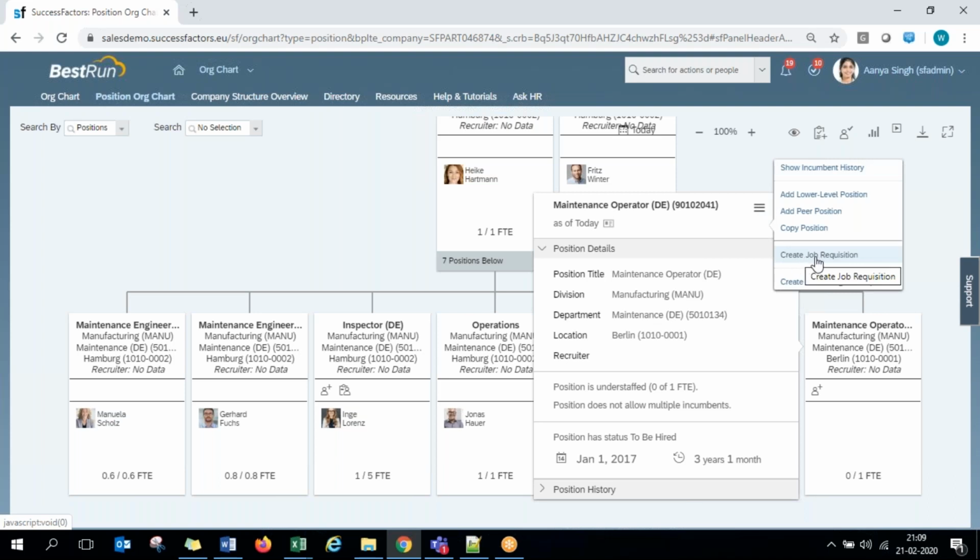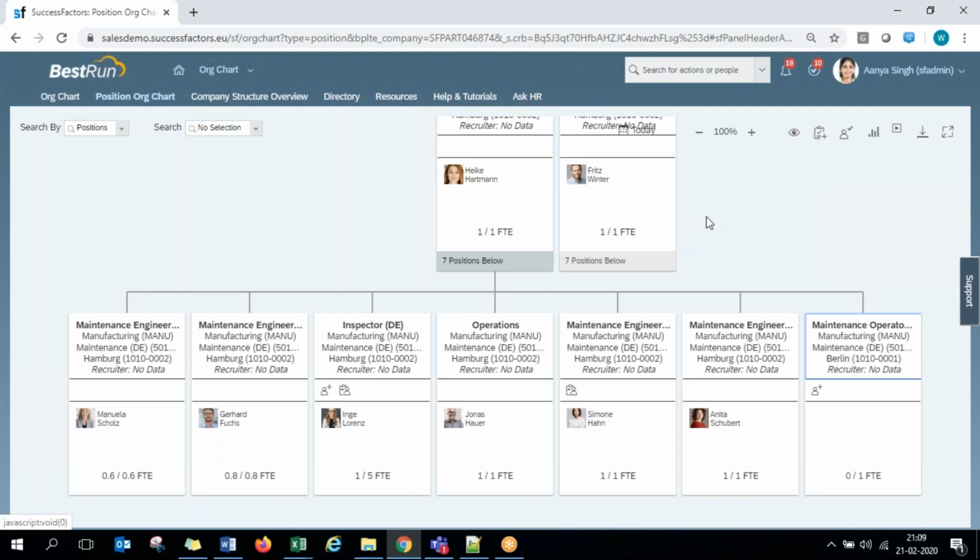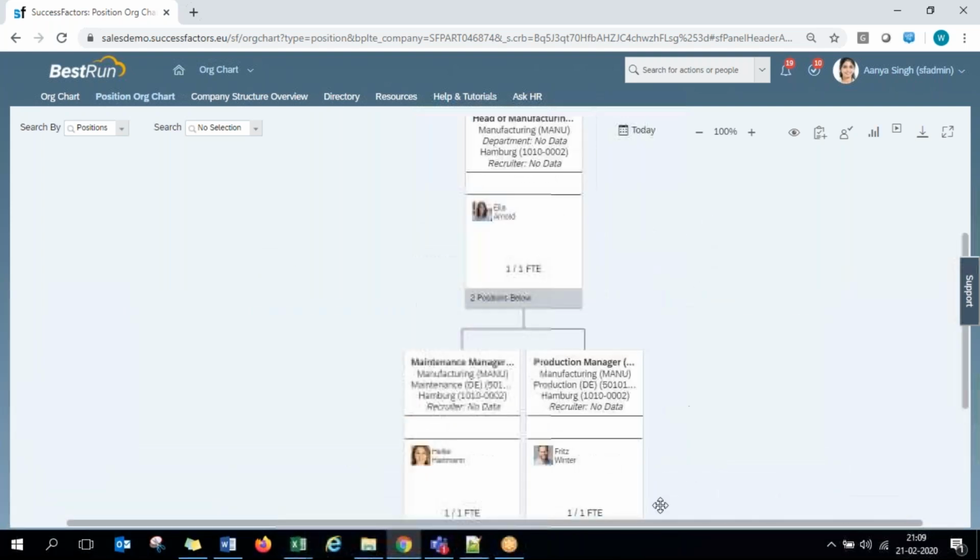It is directly integrated with the recruitment management system, such that the job requirement against this position will be created directly in the system. So this is how the position management integration with recruitment happens, which we will see in our later sessions. So this is a high level view of the position org chart.